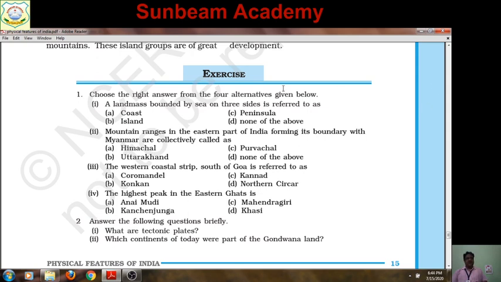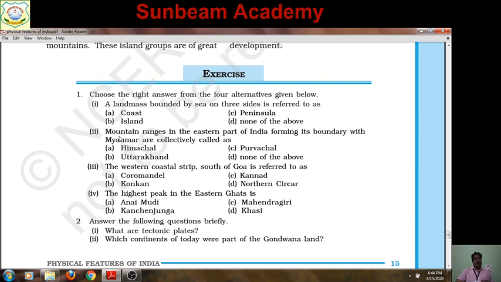First question: a landmass bounded by sea on three sides is referred to as. Four options are given: coast, island, peninsula, none of the above. What do you think will be correct? Can I recall? Yes, it is the peninsula. The land bounded by sea on three sides is known as a peninsula, like the Indian peninsula. And the definition of peninsula in lesson 1 I have given already in the notes.